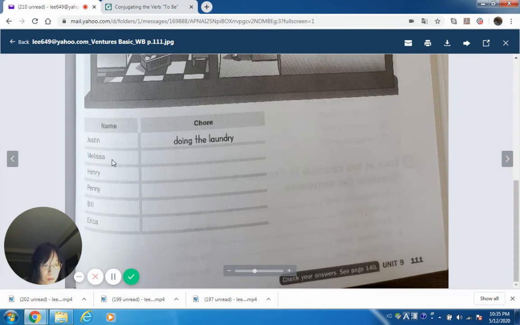So what is Melissa doing? Melissa's washing the dishes. Melissa washing the dishes, cleaning the dishes, doing the dishes. Any of them would be correct. Henry. Now Henry is doing homework, reading books, studying for a test.